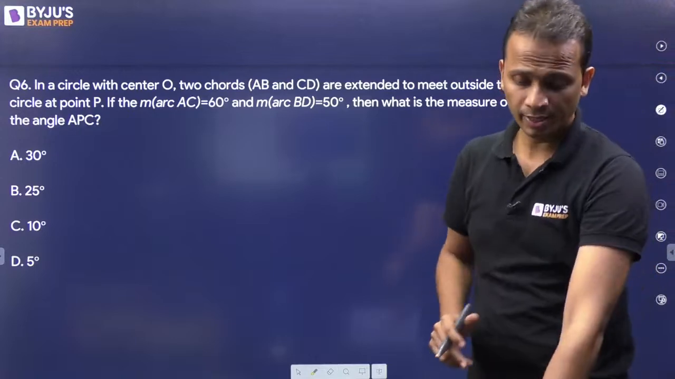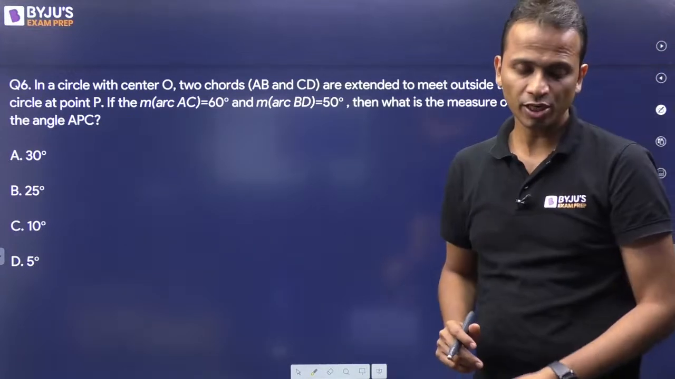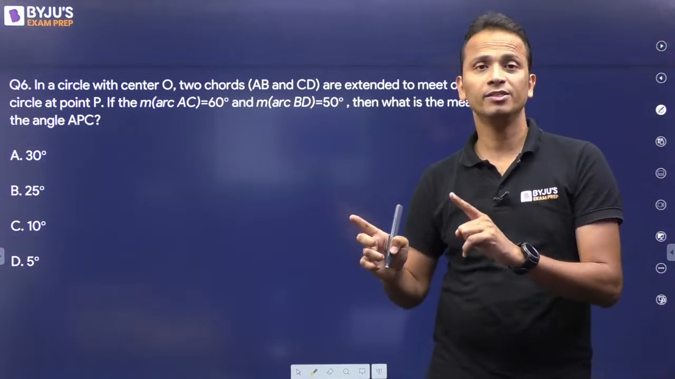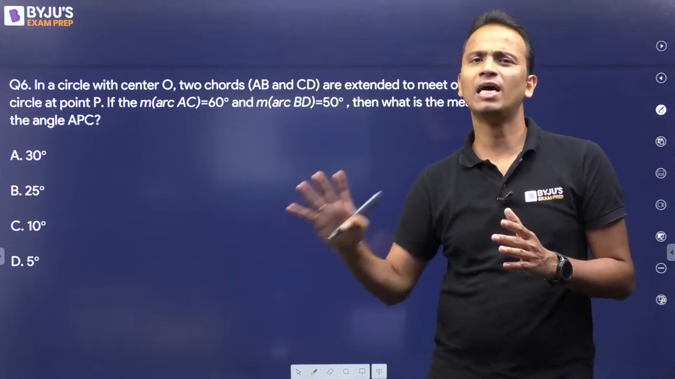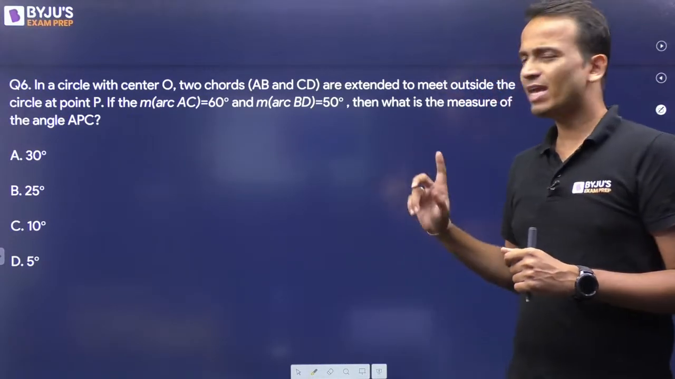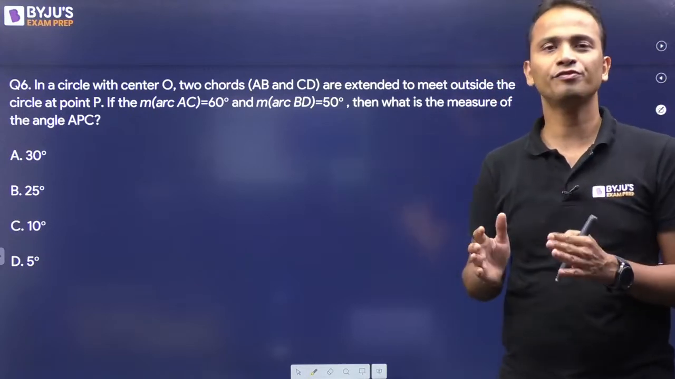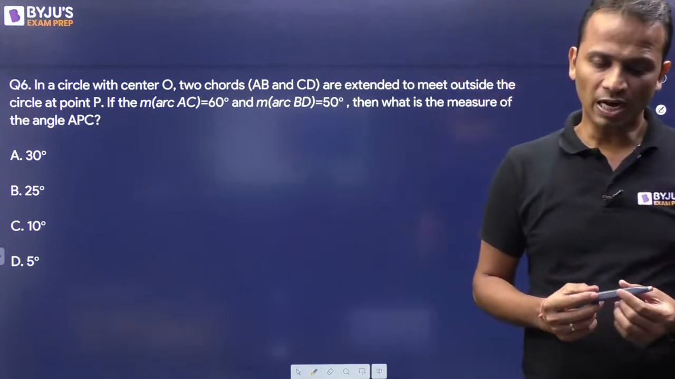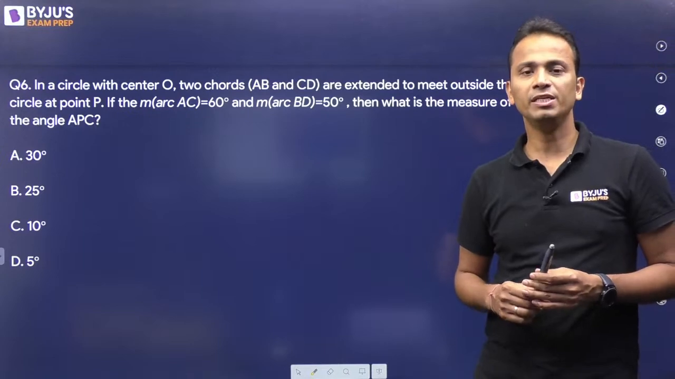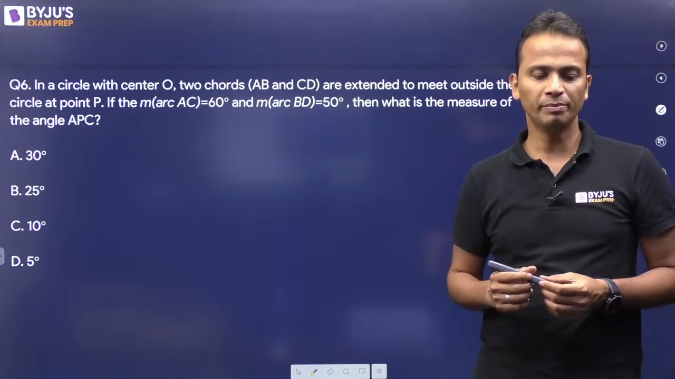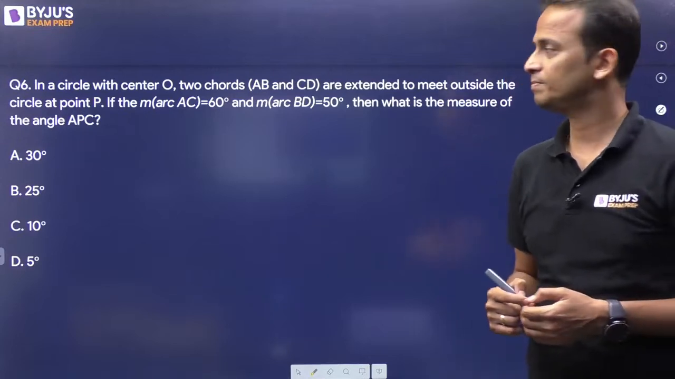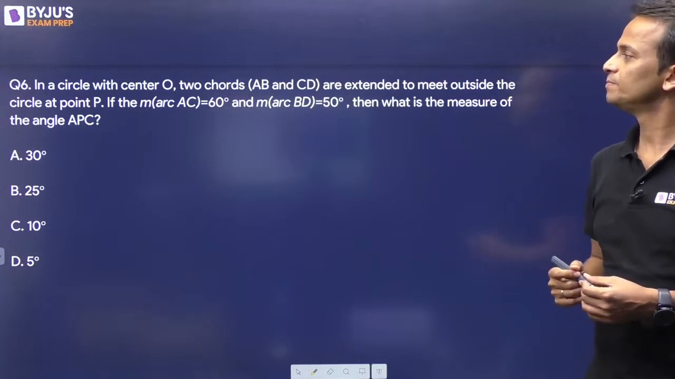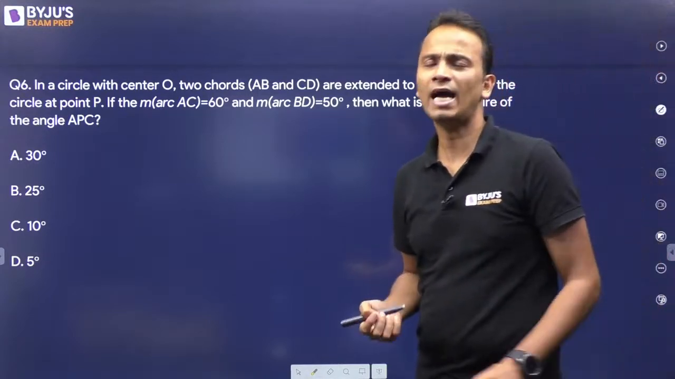So question says, in a circle with center O, two chords AB and CD are extended to meet outside the circle. So these two chords are meeting outside the circle. Okay. Now the same question can be asked if the two chords are intersecting inside the circle. Okay. Now the measure of arc AC is 60 degrees and measure of arc BD is 50 degrees. Then what is the measure of angle APC? Basically, you will have to find out the angle between the chords.